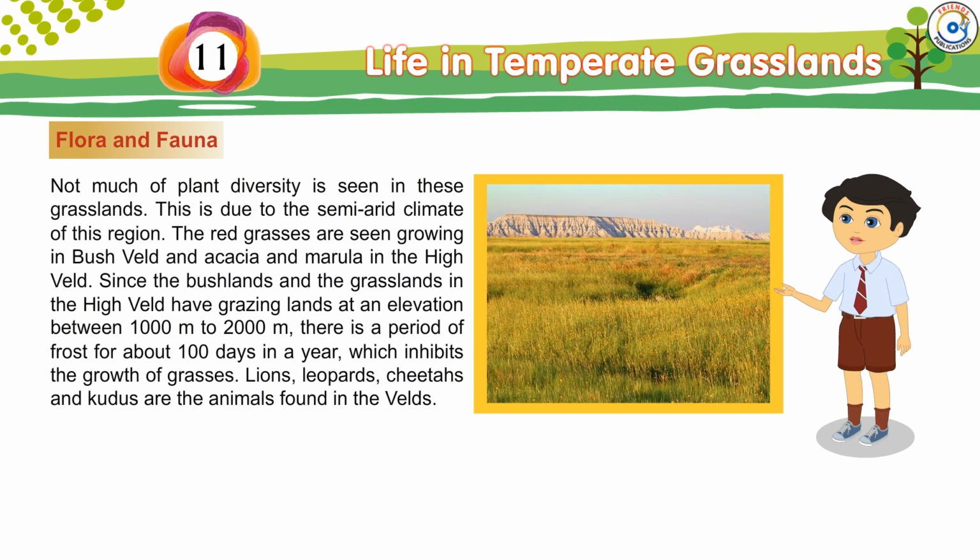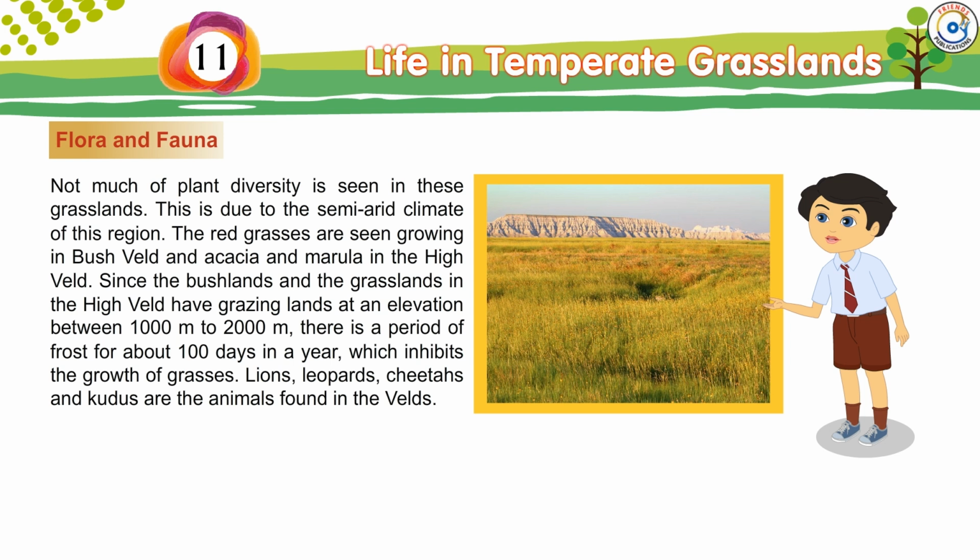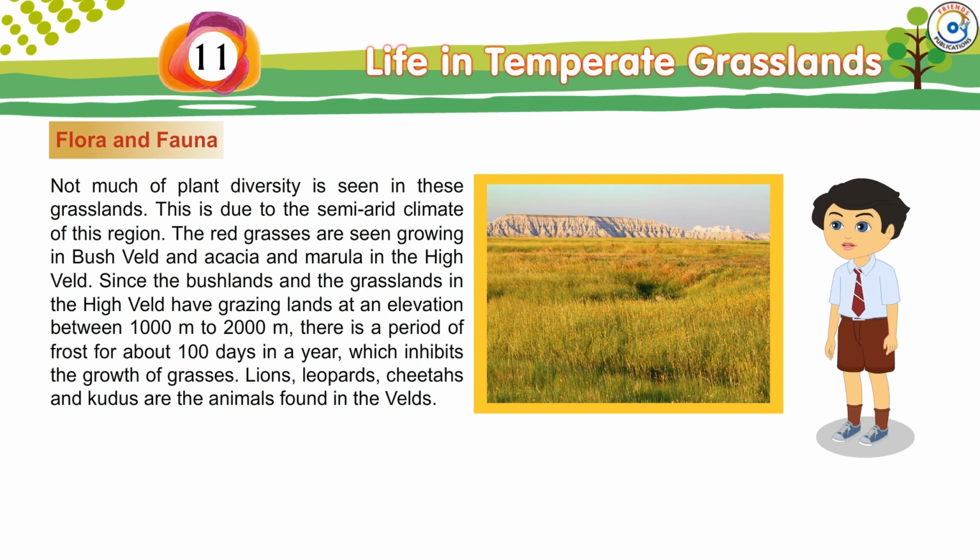Flora and fauna. Not much of plant diversity is seen in these grasslands. This is due to the semi-arid climate of this region. The red grasses are seen growing in bush veld and acacia and marula in the high veld.